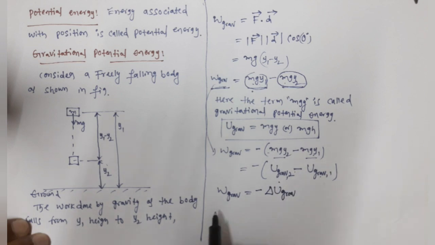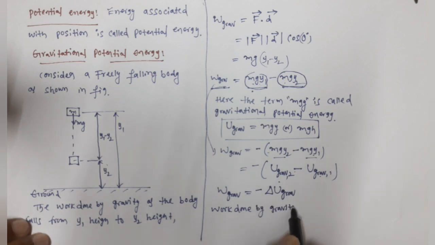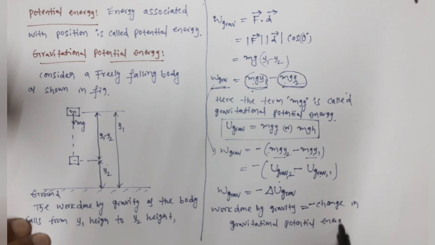So what do we write here? Work done by gravity. This is the relationship between work done by gravity and change in gravitational potential energy. Work done by gravity is equal to the negative of change in gravitational potential energy.